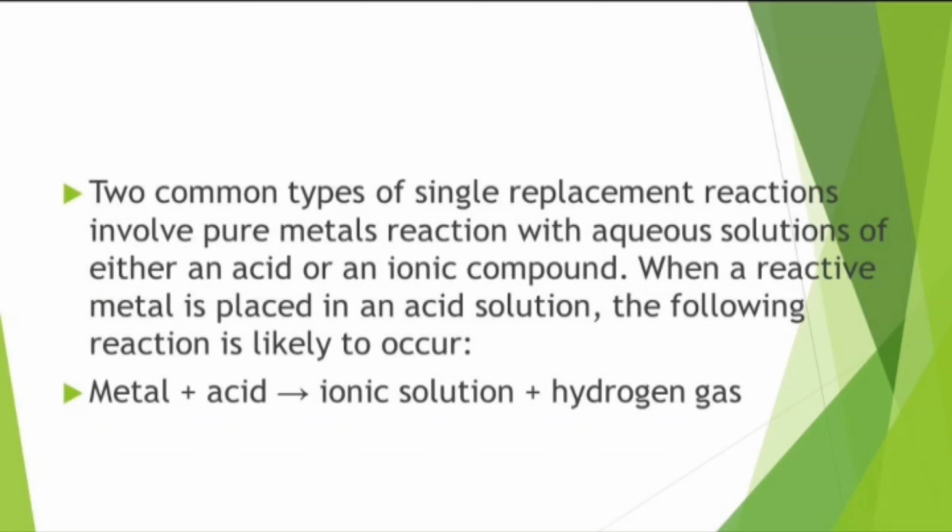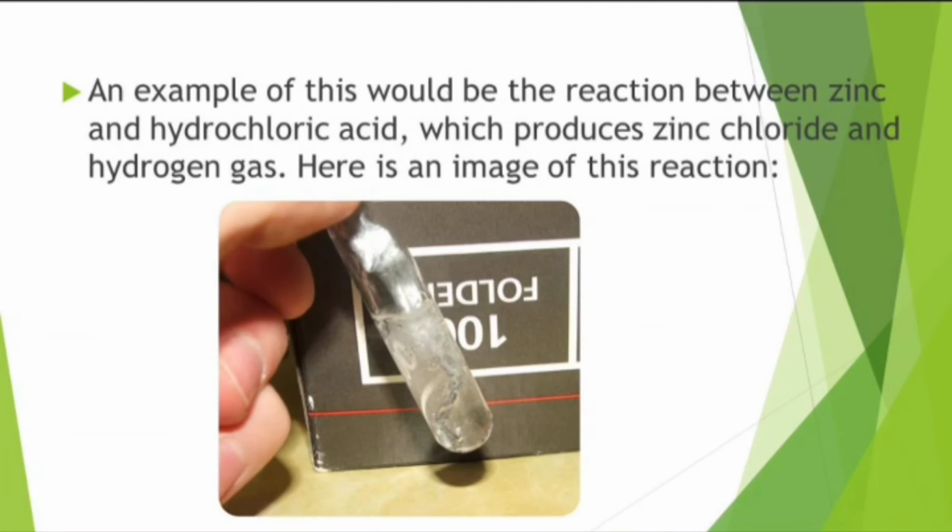Next, single replacement reaction. A single replacement reaction, sometimes called a single displacement reaction, occurs when one chemical species, a single element, replaces a portion of another compound to produce two new products. The general form of a single replacement reaction is shown below: AB plus C gives rise to AC plus B. Two common types of single replacement reaction involve a pure metal reacting with an aqueous solution of either an acid or an ionic compound. When a